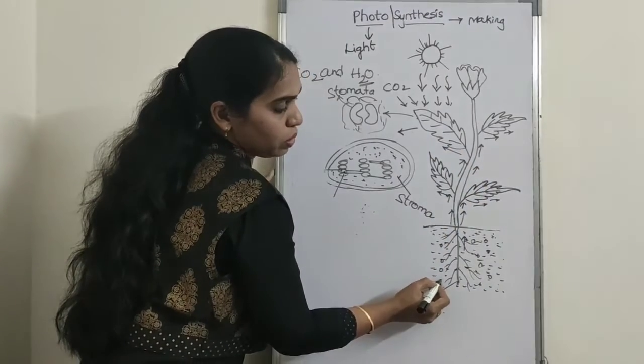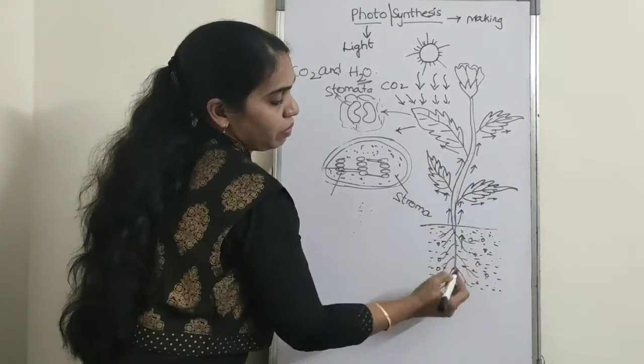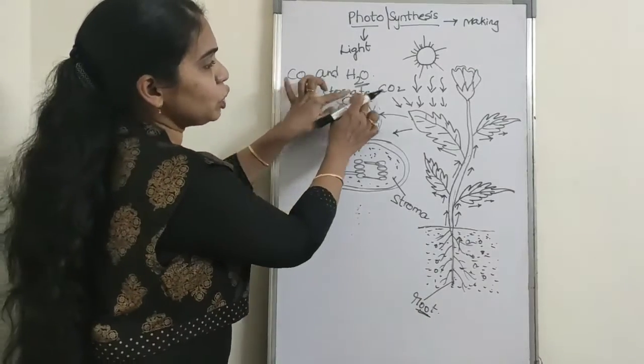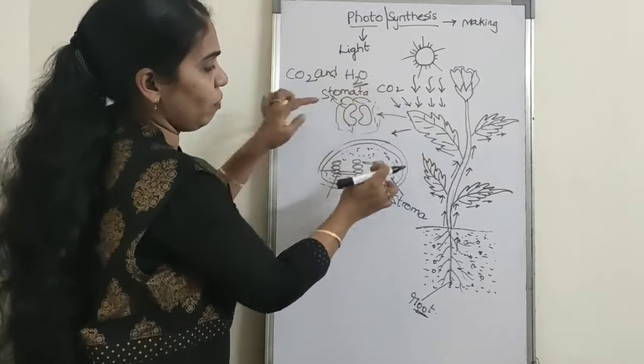From the stomata, CO2 enters the chloroplast of the leaf.